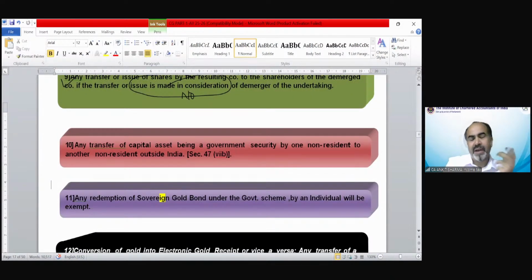Now again, the same kind of provision which we discussed for FCCB, etc. Any transfer of capital asset being a government security by one non-resident to another non-resident outside India. FCCB, ADR, GDR were private companies' securities issued outside India. So even if the government issues any security outside India and that is transferred by one non-resident to another non-resident outside India, then again that is not chargeable to tax.